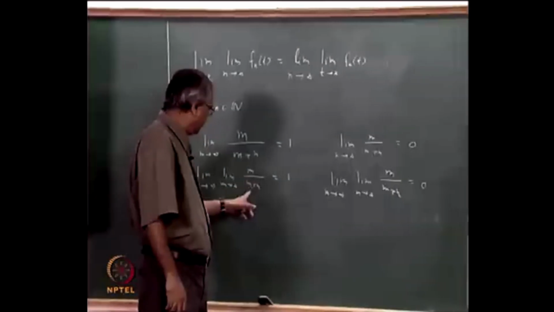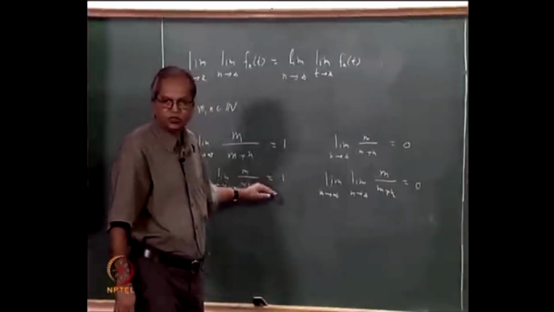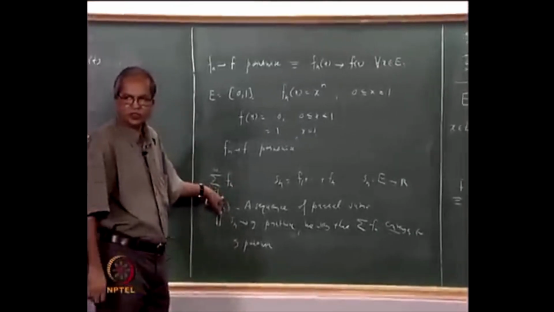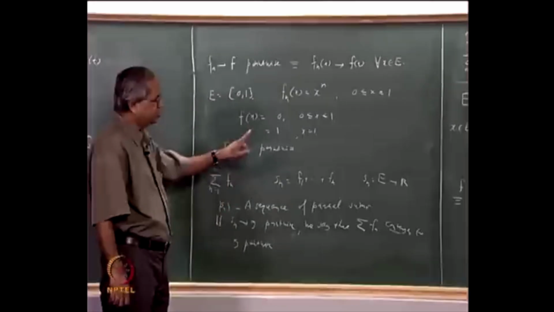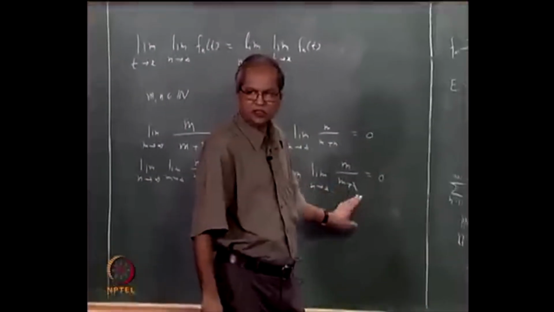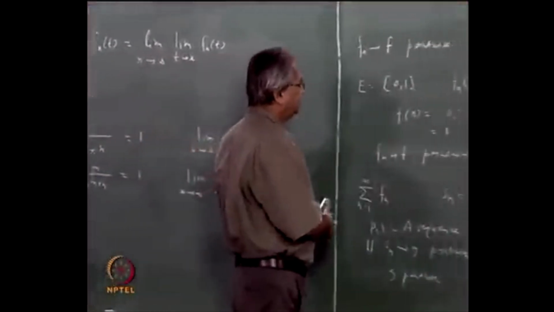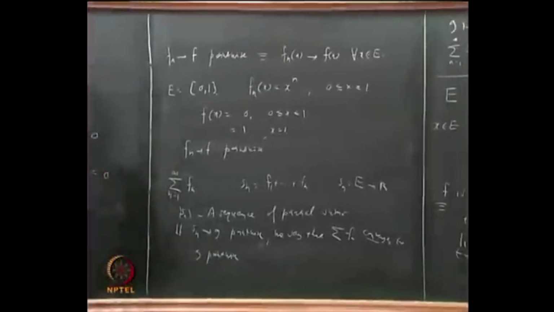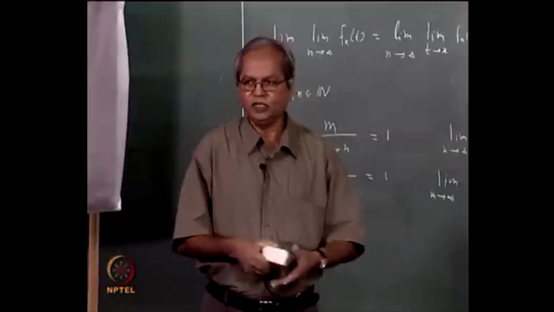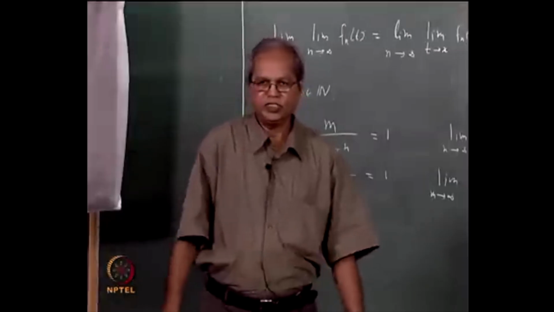Of course, in some cases the limits may be the same, but you need some extra conditions for that. So that is what we are going to consider now. What are the extra conditions? We will talk of some different kind of convergence which is supposed to be stronger than this convergence, and see if under that convergence these properties are preserved. That is, if each fn is continuous, then f is continuous, etc. That is one way of dealing with it, that you strengthen the concept of convergence. There is also another way of dealing with this question: you can weaken the concept of integrability, but that is something we will not follow.